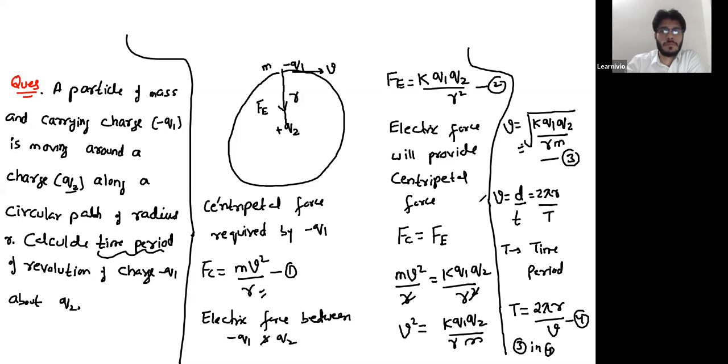Sir, it's 2 pi r by root over k q1 q2 by r m. This r can cancel out with that root r, right? Try to simplify it. That r and root r will cancel. You will be left with only one root r. Try to simplify it.